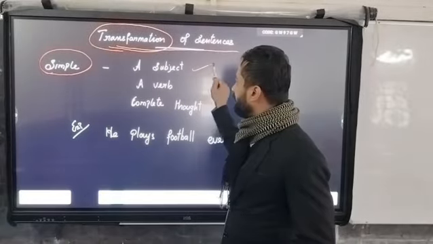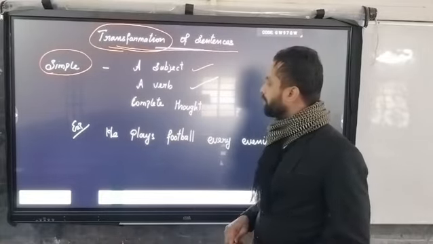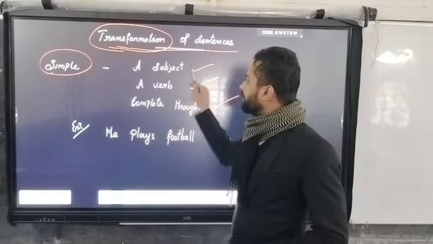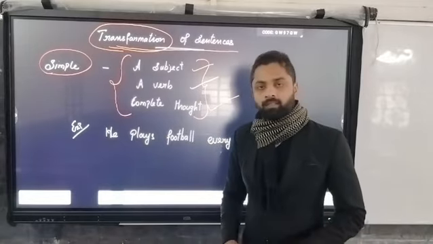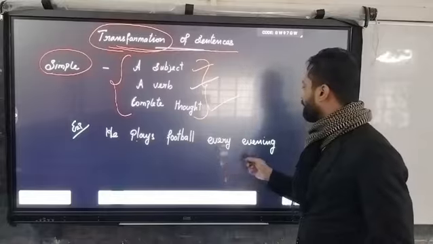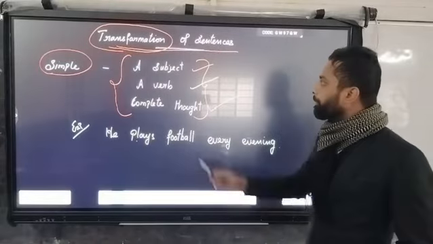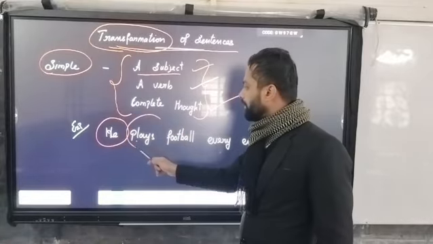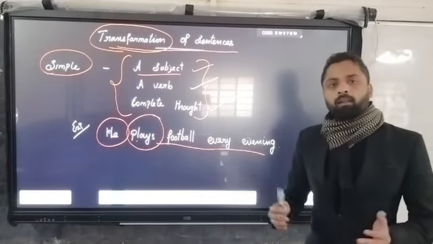A simple sentence needs a subject, a verb, and a complete thought. These three things are necessary for a simple sentence. For example, he plays football every evening. Here, what is the subject? He is the subject, and the verb is plays, and it makes a complete thought. That is a simple sentence.